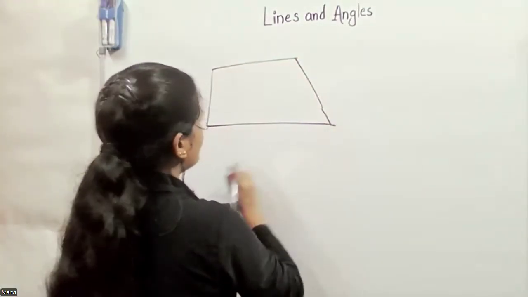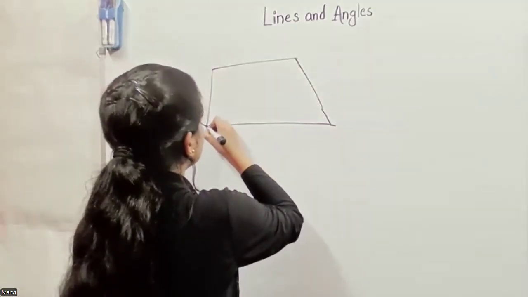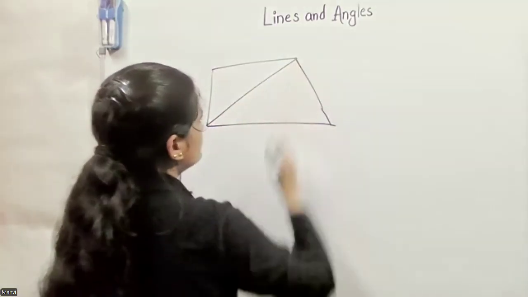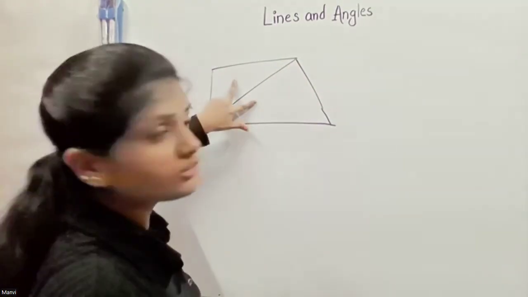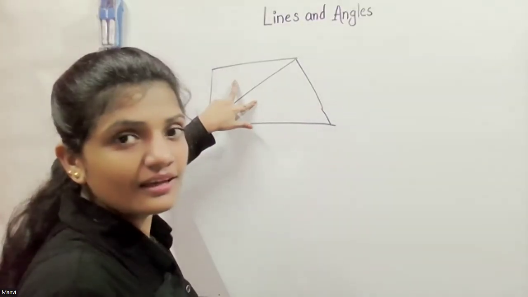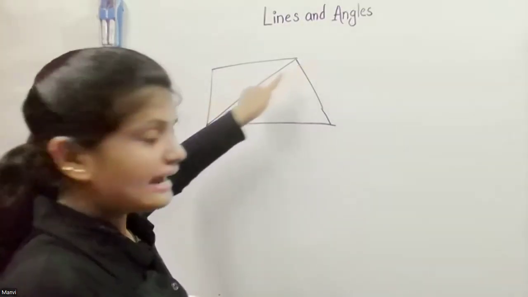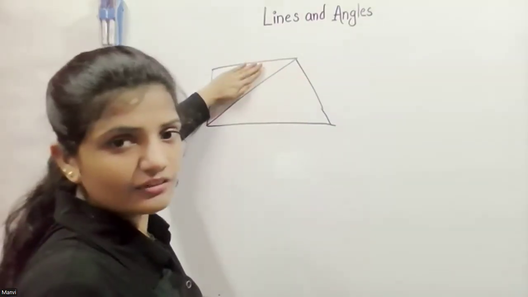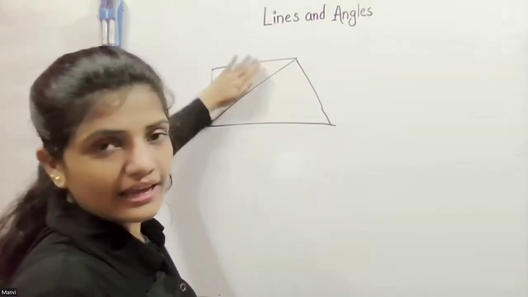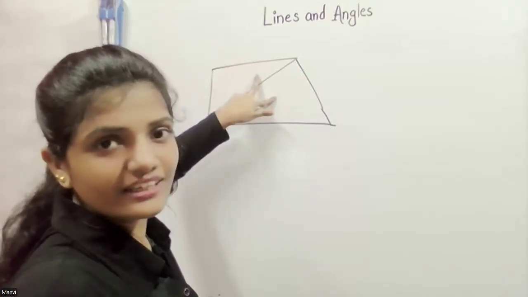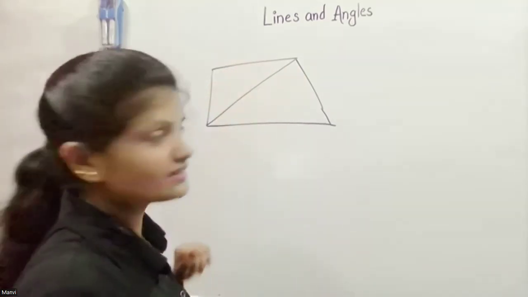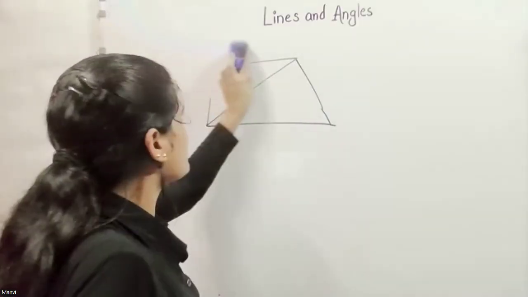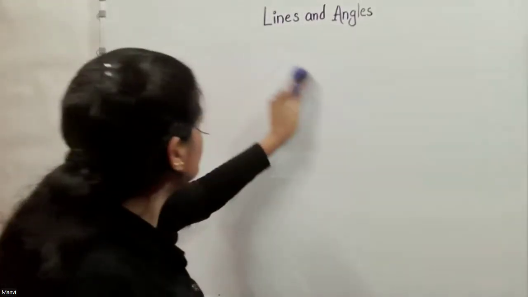You know why? Because if we join the diagonal, there's a formation of 2 triangles. The sum of angles of one triangle is 180, and another one is also 180. If we add 180 and 180, it will be 360. That's why we say the sum of all angles of a quadrilateral equals 360.